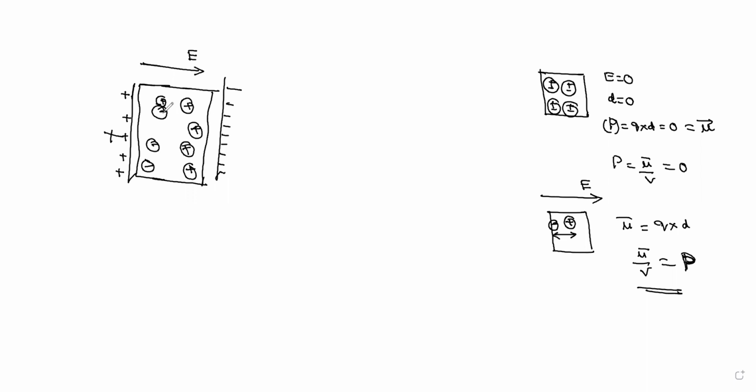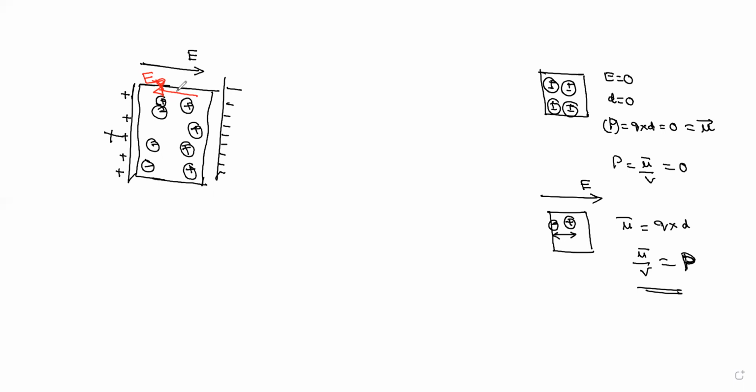See here, this is the positive and this is the negative. An electric field is produced due to these positive and negative charge carriers, from the polarized charges. Because of the polarization within the dielectric material, an electric field is created, but it is opposite to the direction of the external electric field.